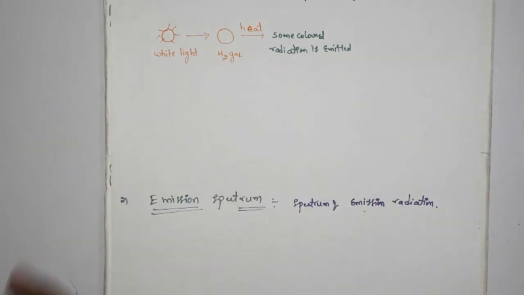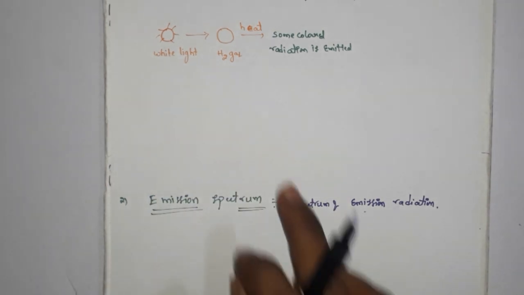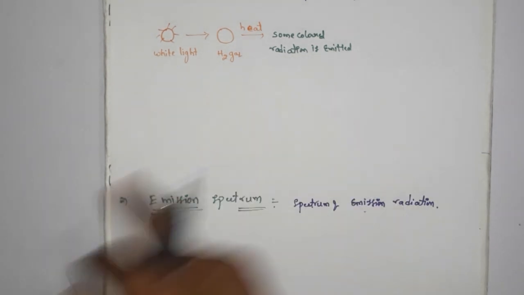When we pass white light on H2 gas and heat it, some colors are emitted, and this transmitted light is passed through a prism.